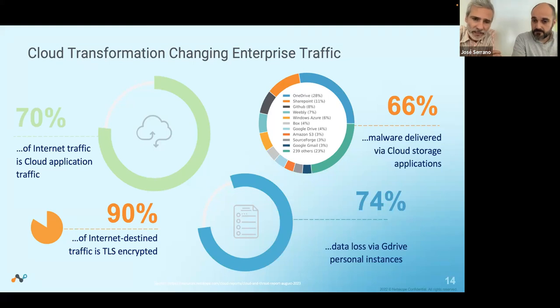So again, this is because you need to do SSL inspection and decryption of the traffic and having information about the malware in this point and the data prevention. So this is what we are going to talk about today with Jose, and so the word is yours.